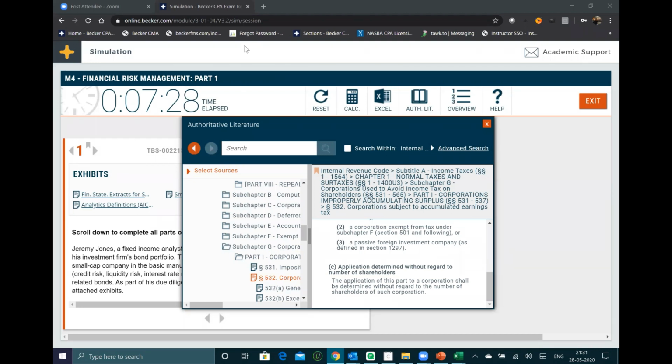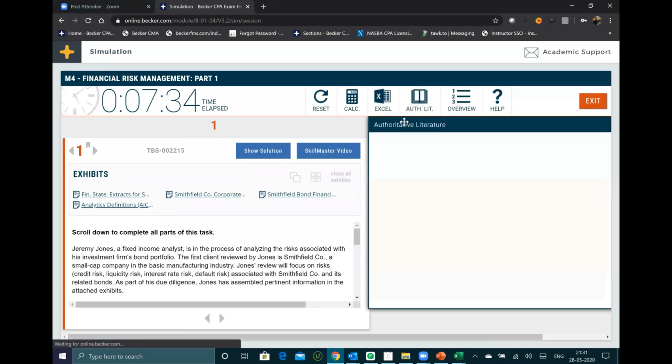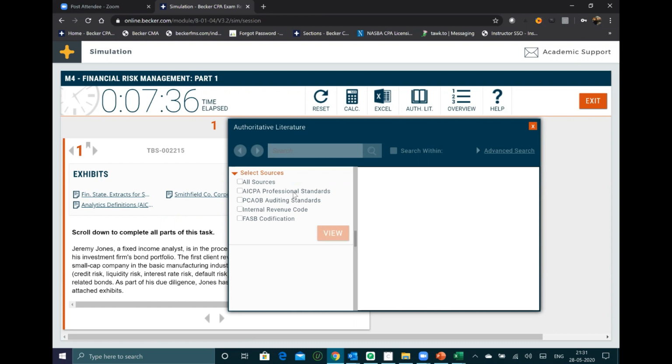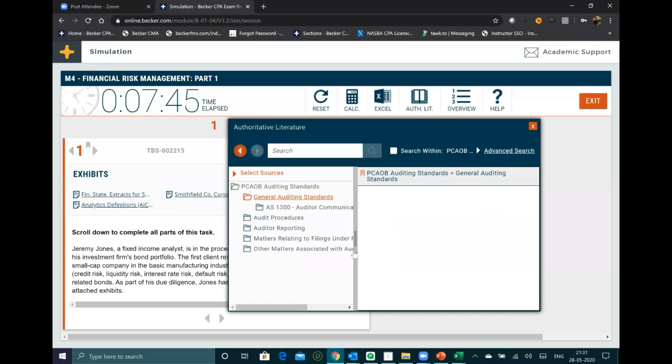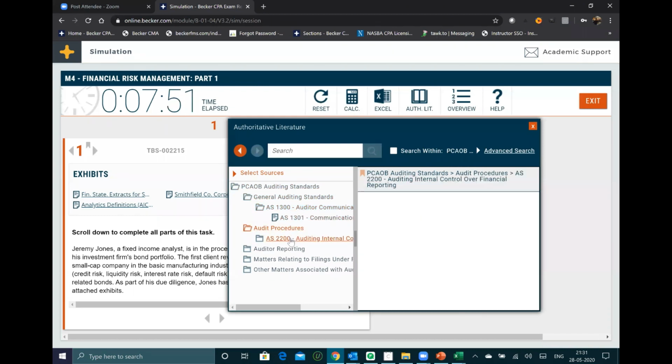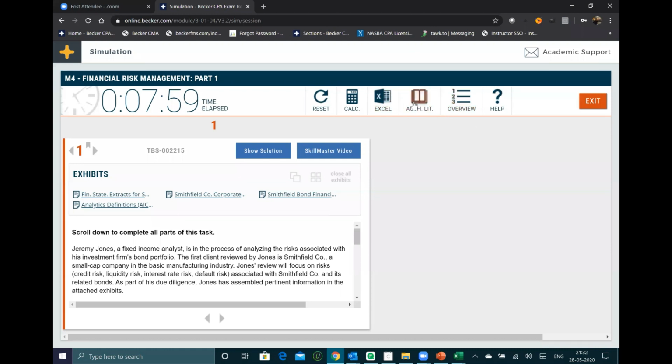So this is for taxation. Now for audit, you will select authoritative literature. In audit, you will have PCAOB auditing standards and AICPA. First you must always select the PCAOB auditing standards, where you will get all the general auditing standards, where you can check each and every audit procedure and answer. Guys, in audit, this open book system will definitely help you pass the audit exam, because these are very helpful. You get a lot of answers from authoritative literature in the audit section. I hope I am clear on this particular front also. So that is about authoritative literature.